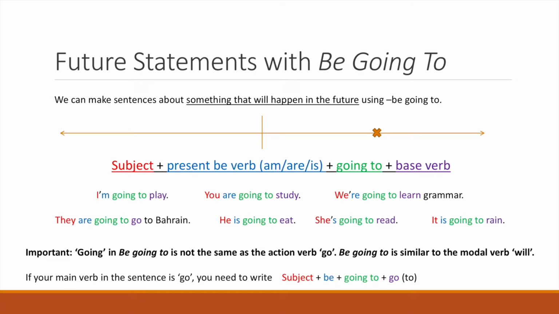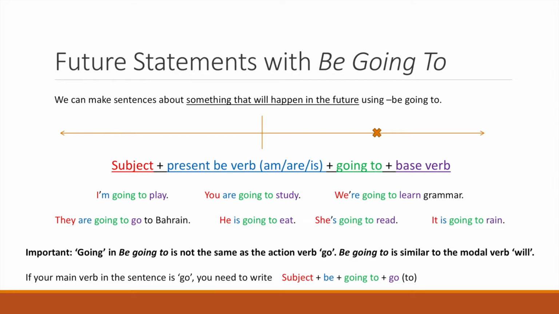In English, to talk about something that will happen in the future, we can use the phrase be going to. The structure to make positive statements about something in the future is as follows. Start with a subject, followed by the present tense be verb, then going to, and the base verb. You have to remember that the present tense be verb connects with specific subjects.